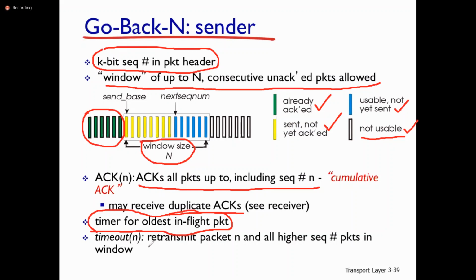Whenever the timer expires, you retransmit packet n as well as all higher order sequence number packets in the window. So you can keep this scenario in mind.